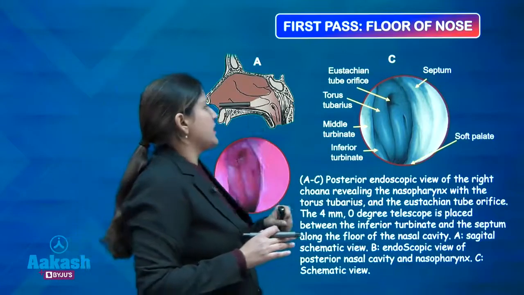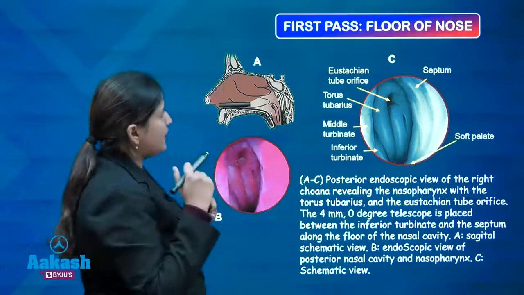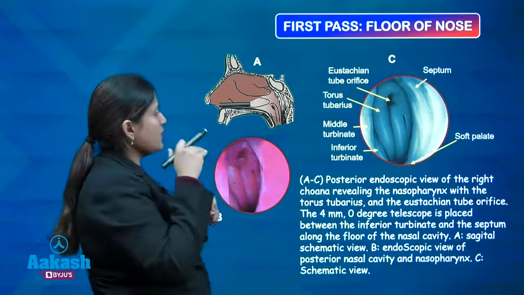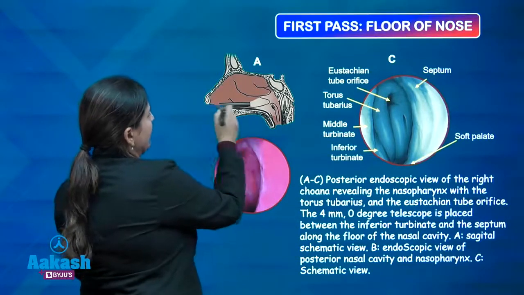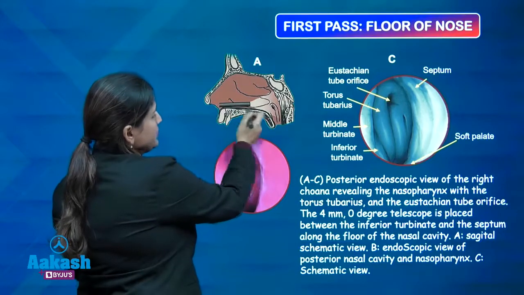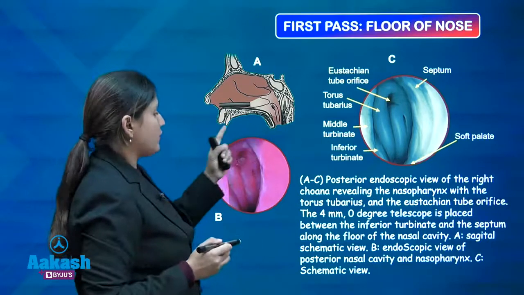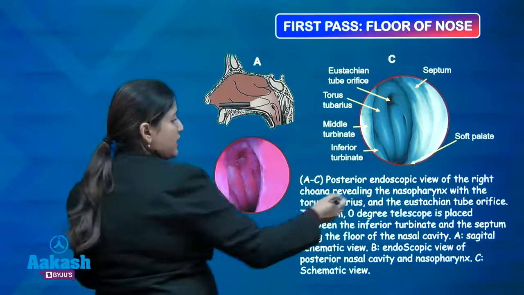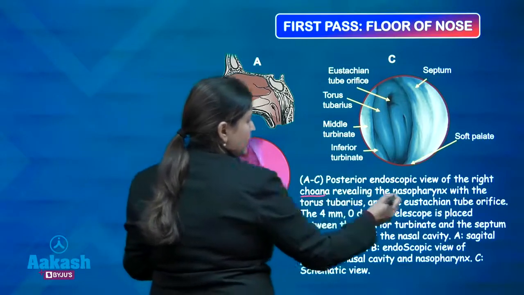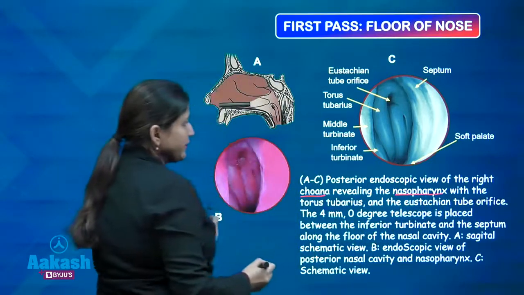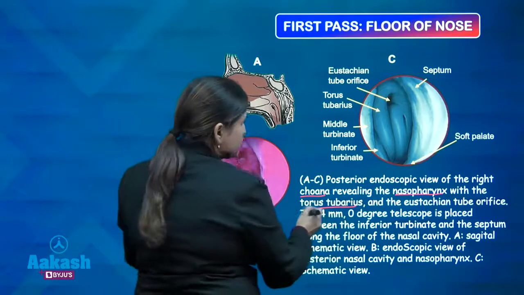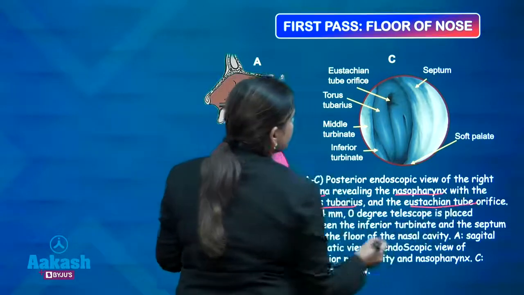This is the first pass. The first pass is when the endoscope is passed along the floor of the nose and the structures are visualized along the floor of the nose. You can visualize the right choana, in which the nasopharynx can be seen, the torus tubarius, the eustachian tube orifice.